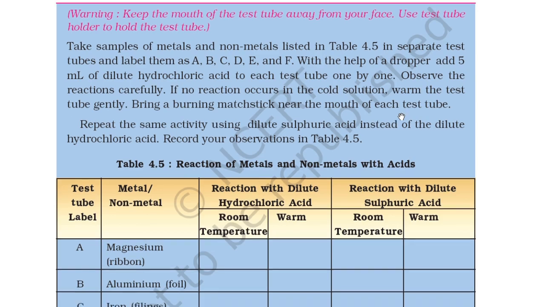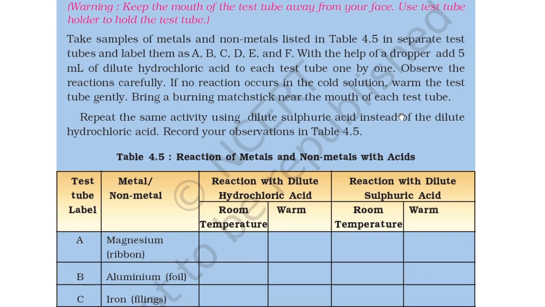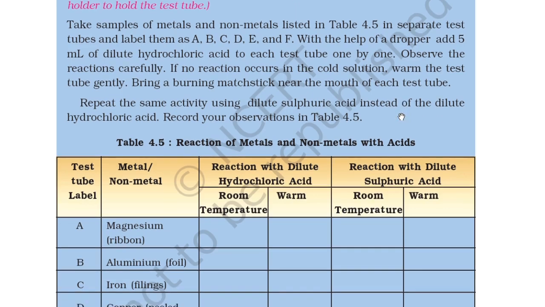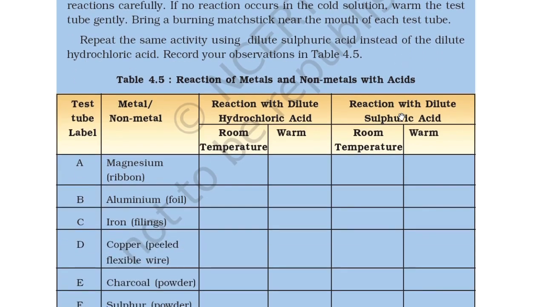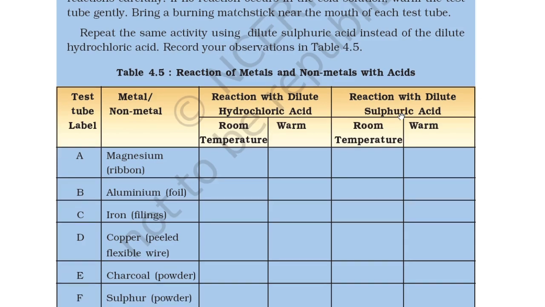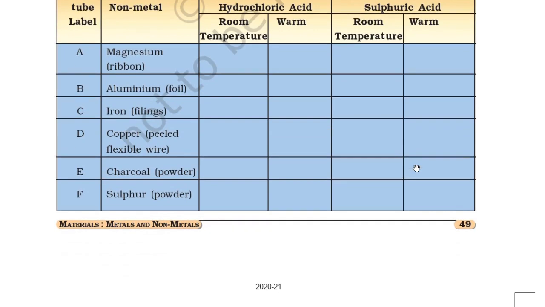Observe the reactions carefully. If no reaction occurs in the cold solution, warm the test tube gently. Bring a burning matchstick near the mouth of each test tube. Repeat the same activity using dilute sulfuric acid instead of dilute hydrochloric acid. Record your observations in table 4.5. So you can see the metal, non-metal, test tube names, reaction with dilute hydrochloric acid at room temperature and warm, then reaction with dilute sulfuric acid at room temperature and warm. So you can see there are metals and non-metals.